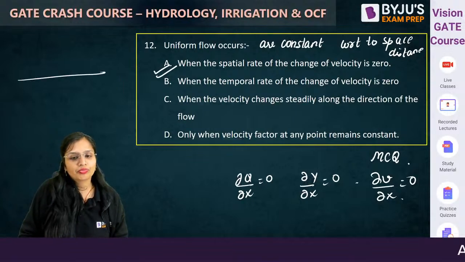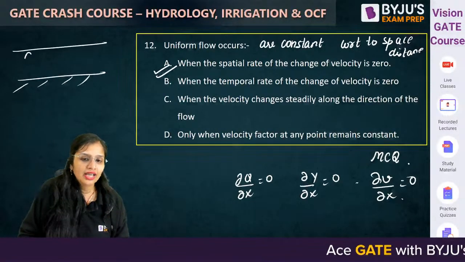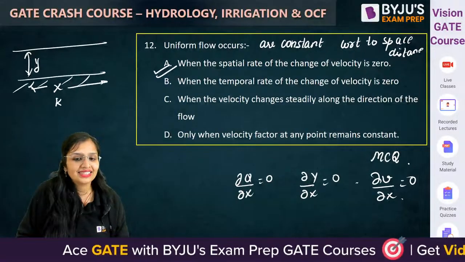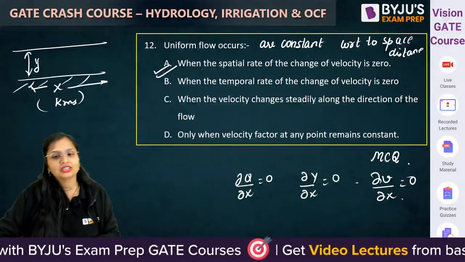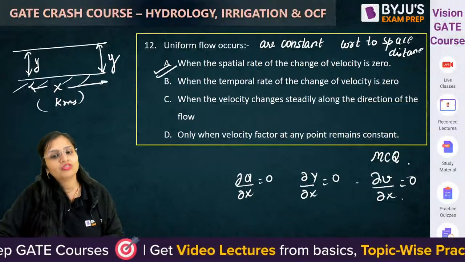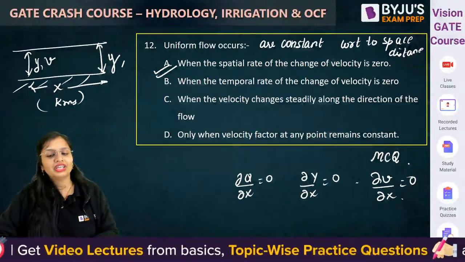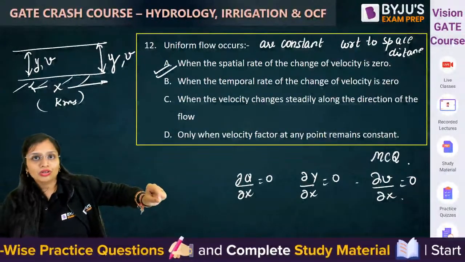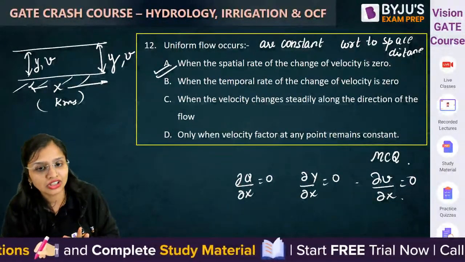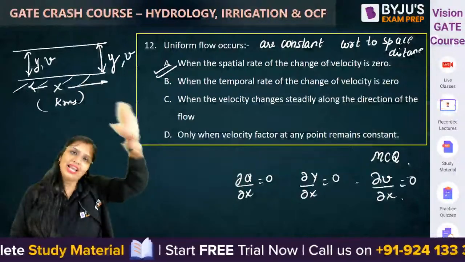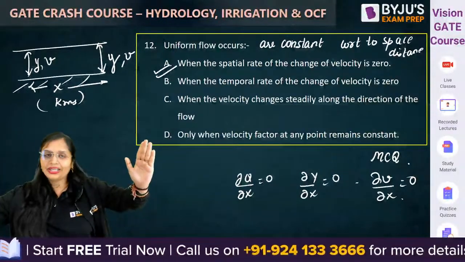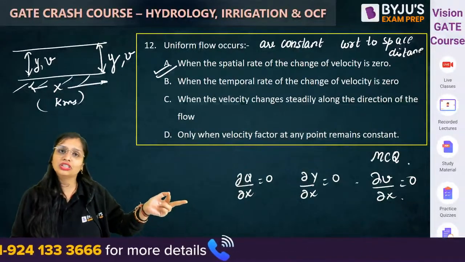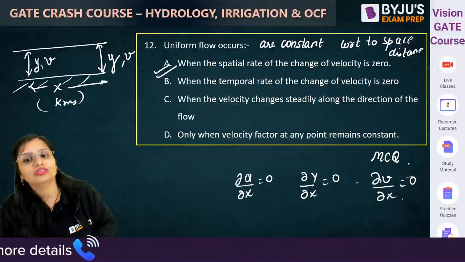Example के लिए समझो, let us suppose here at this section the depth was y, so even after traveling x distance, let us say x is in kilometers or meters, तो यहाँ पर भी आपको जो डेप्थ है वो y मिलेगी. अगर यहाँ पे वेलोसिटी v है तो यहाँ पर भी वेलोसिटी v मिलेगी. दैट मीन्स आप डिस्टेंस चेंज भी कर रहे हो, so the flow parameters are as it is, they are not changing. अगर 10 किलोमीटर पहले डेप्थ y थी, so after 10 kilometers also the depth will be y. If 10 kilometers before the velocity was v, after 10 kilometers also the velocity will be v.